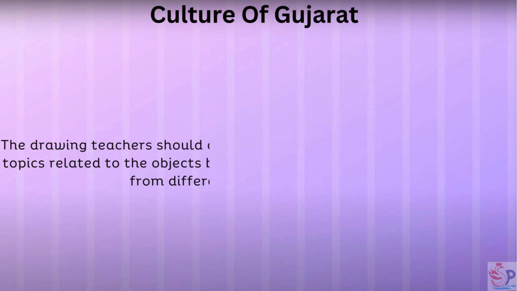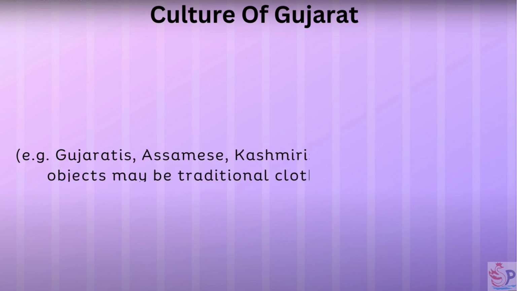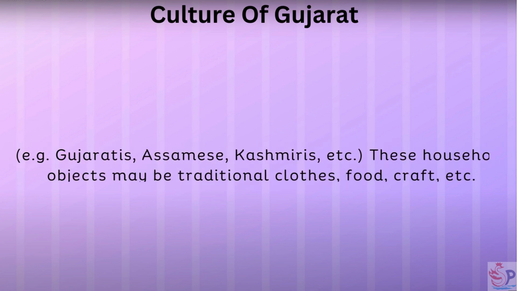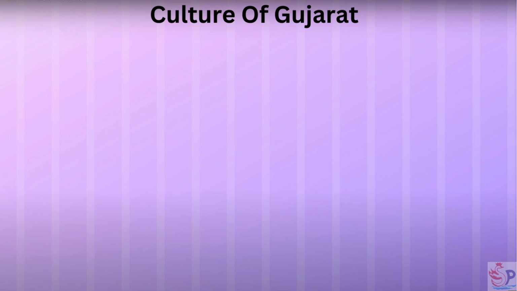Note: the drawing teachers should advise students to draw pictures on various topics related to the objects being used in the homes of students coming from different regional backgrounds, e.g. Gujaratis, Assamese, Kashmiris, etc. These household objects may be traditional clothes, food, craft, etc. They can also draw pictures on the topics related to their festivals, dance and musical instruments. Also, prepare a brief report on them.